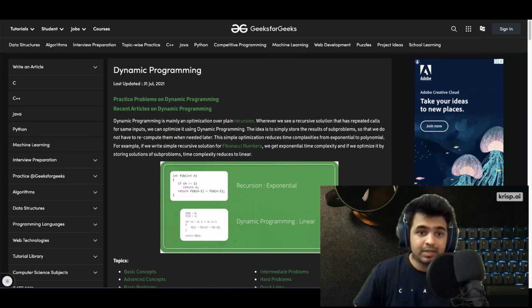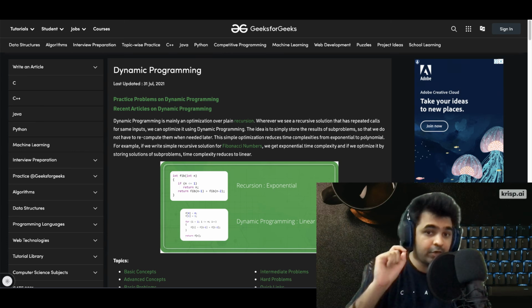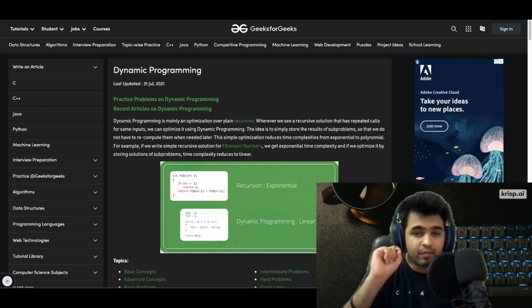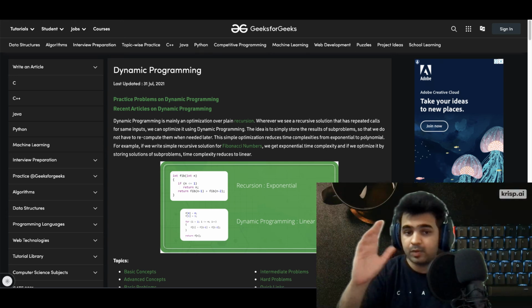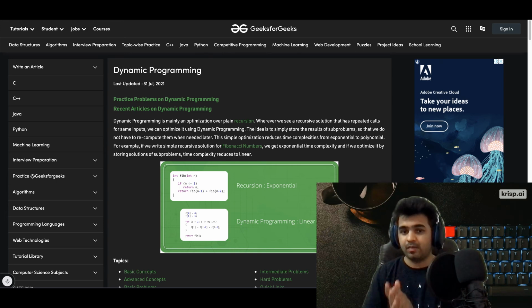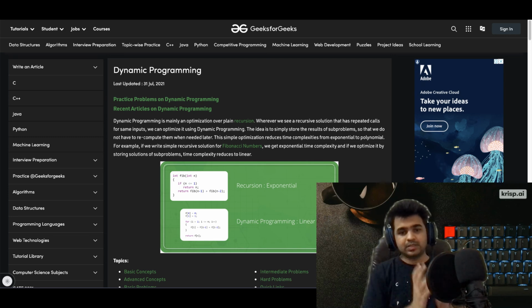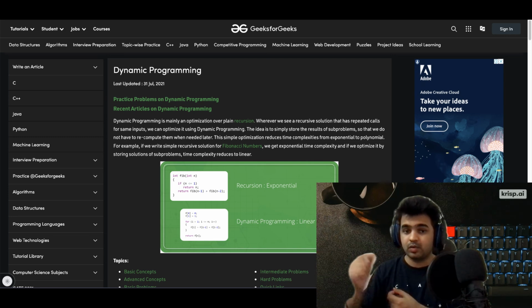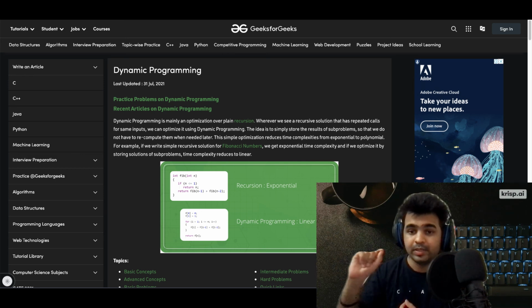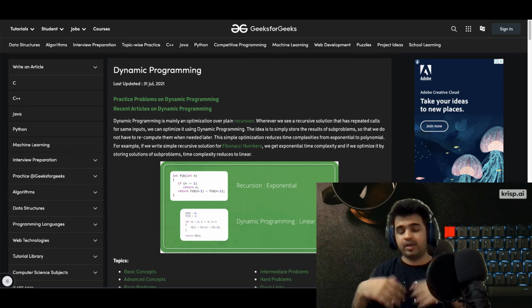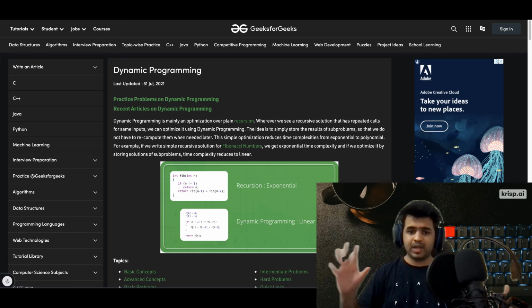Now let's look at the definition that we saw earlier for dynamic programming. Dynamic programming is mainly an optimization over plain recursion, exactly what we did. Wherever we see a recursive solution that has repeated calls for the same inputs, we can optimize it using dynamic programming. So in our problem, we knew that we have solved the minimum number of coins to get rupees 6. We do not have to recalculate it because we are storing it somewhere. So the idea is to simply store the results of sub problems, exactly what we were doing, so that we do not have to recompute them when we need them later. So that is what there is in dynamic programming. That is the basics of it.